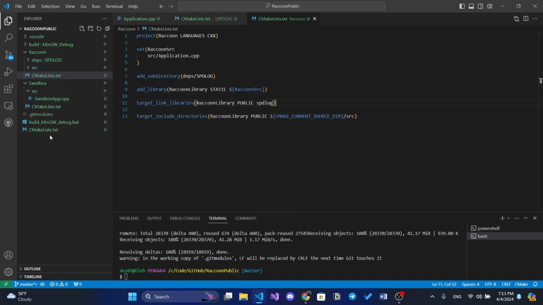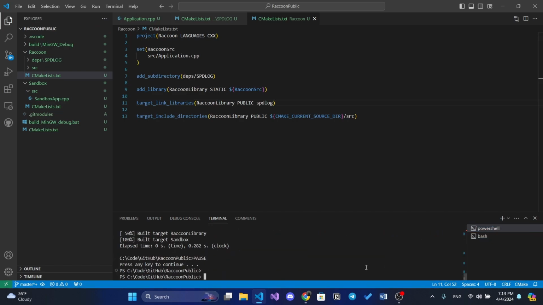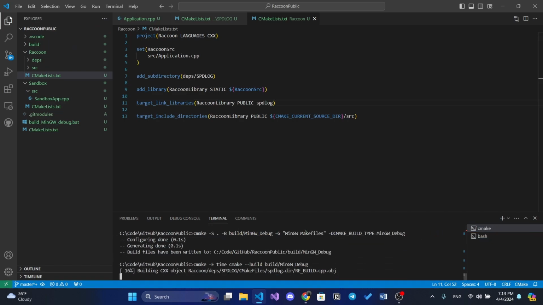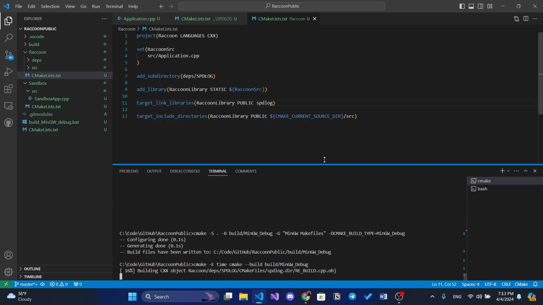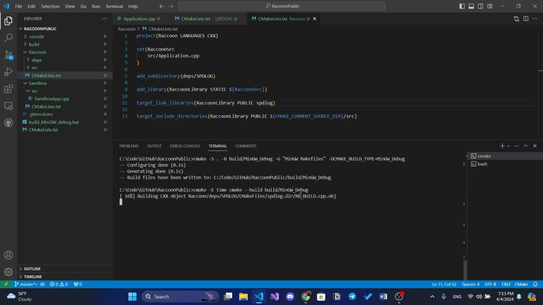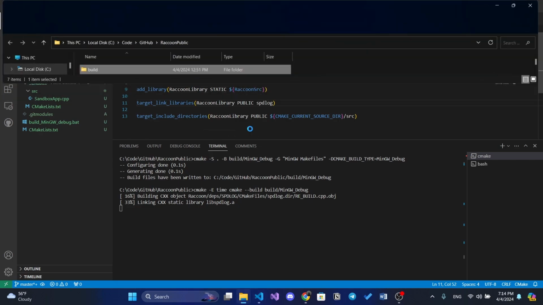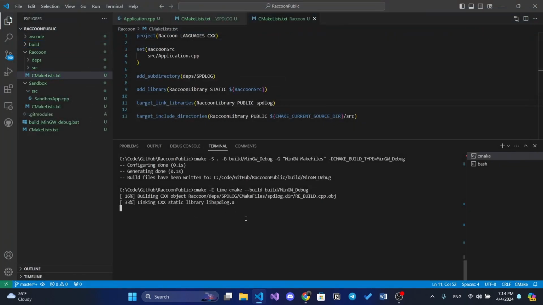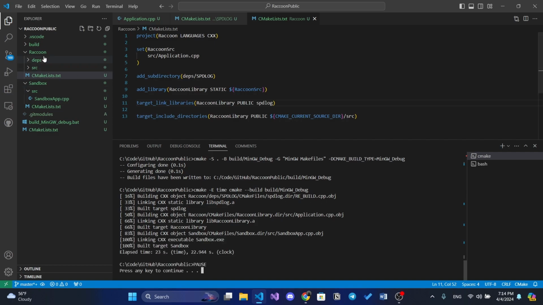Okay, we can actually try to build this and see what will happen. So we build this Raccoon engine, build CPP object. Yeah, you can see how really slow it is. And I will also show you the size after the build. I will show you the size of this library.